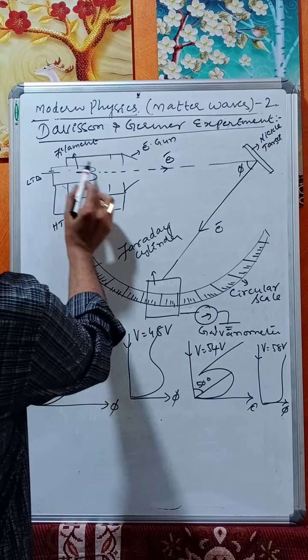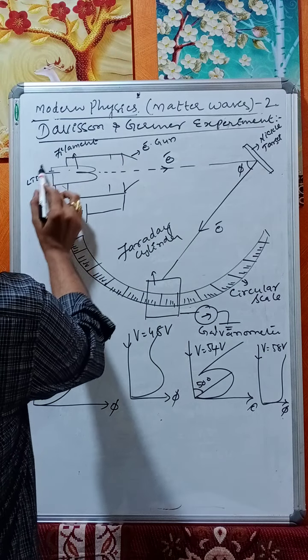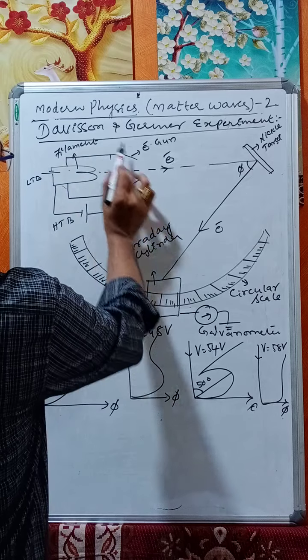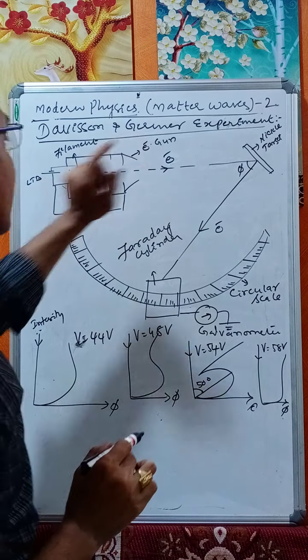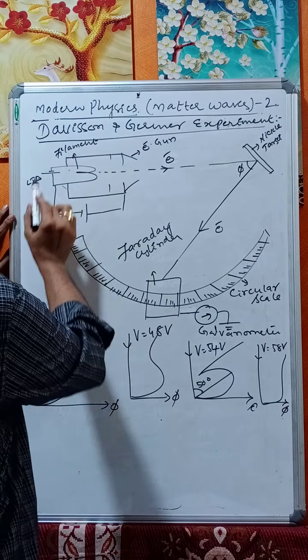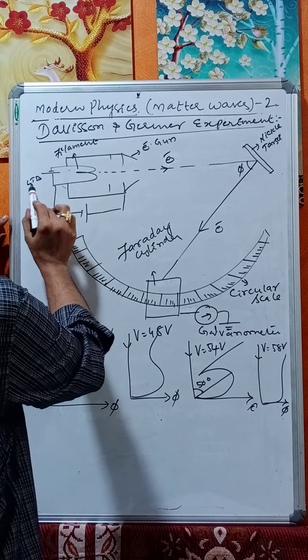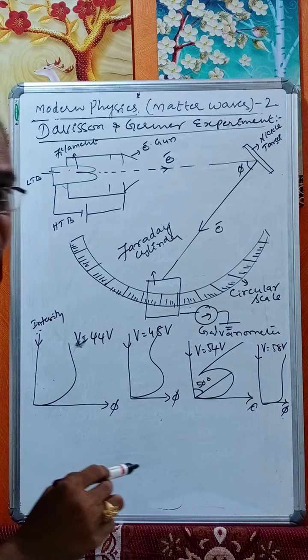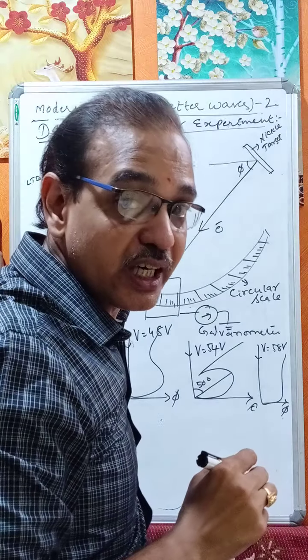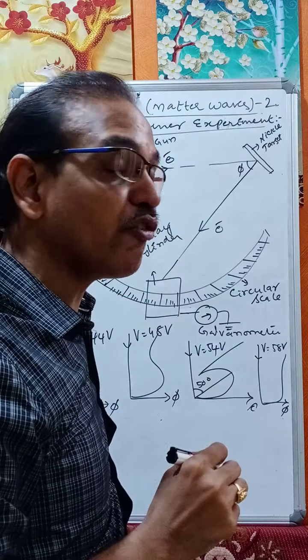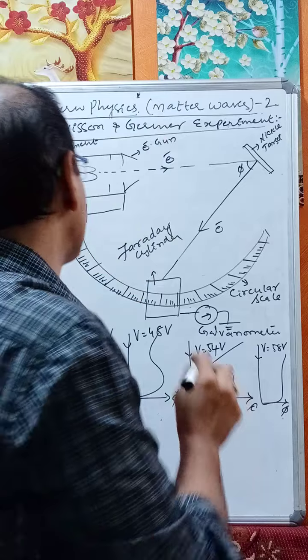Here, electrons are generated in the electron gun. This entire strip is called the electron gun. Electrons are emitted from the electron gun by heating a filament with a low tension battery, by the phenomenon of thermionic emission.